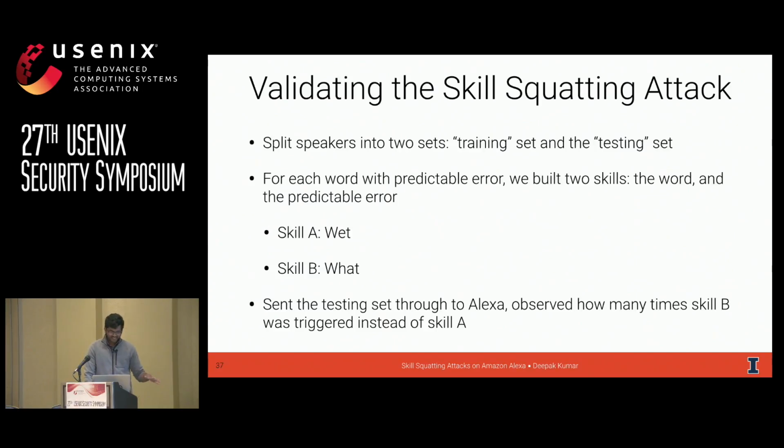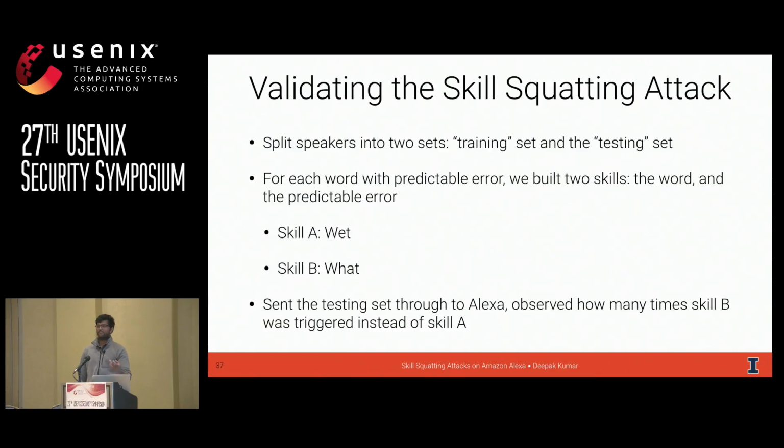In other words, we want to know if these predictable errors actually manifest themselves when Alexa makes a decision about which skill to route a user to. So what we did is we split our speakers in half into two sets, a quote-unquote training set and a quote-unquote testing set. We identified all of the predictable errors from the training set, and given those predictable errors, we then built two skills.